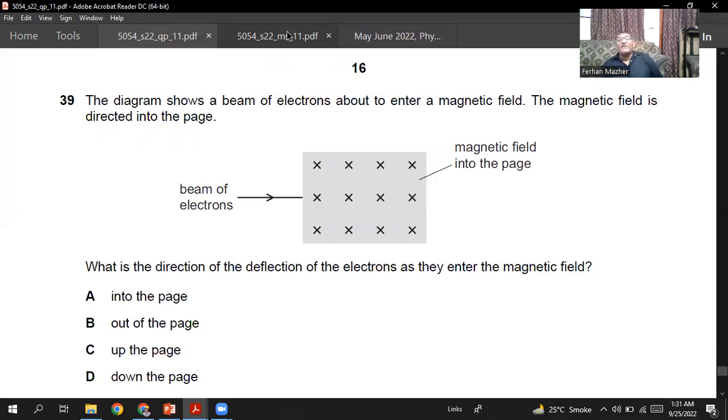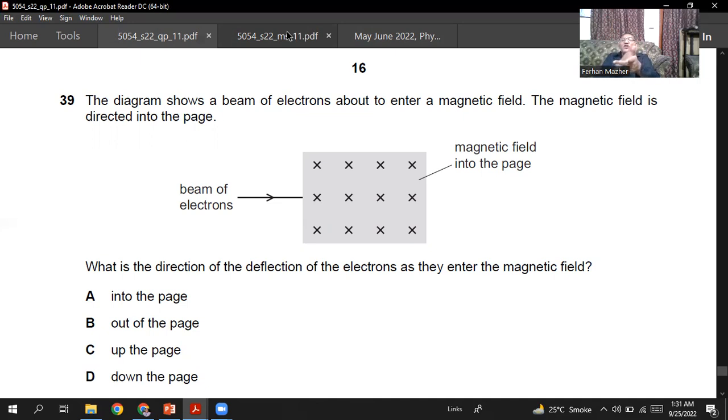We will use the left hand rule. So I will take my left hand and I will stretch these fingers mutually perpendicular to each other. We call it Fleming's left hand rule. So this is called FMC, FMC, FMC. M stands for the magnetic field, F stands for the force, and C stands for the conventional current. So the magnetic field is into the page.